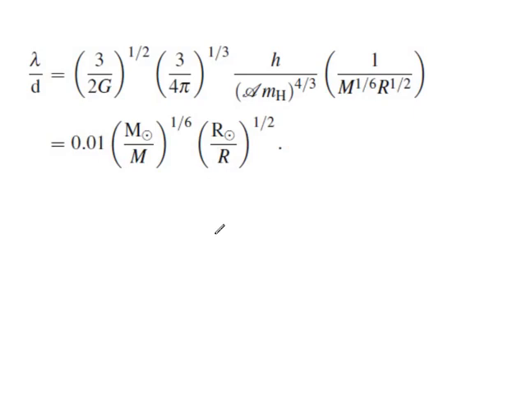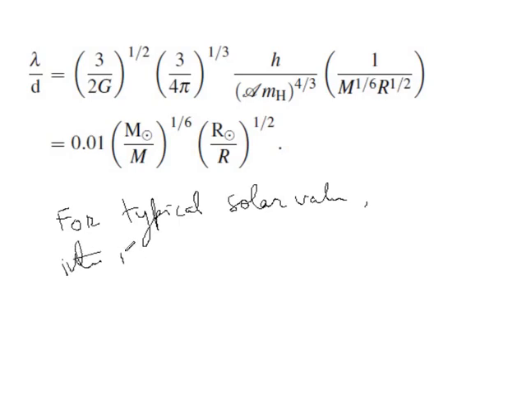So what does this mean? This means that for typical solar values, the interactions are dominated, you see this number 0.01. Had it been 2, 3, 5, 100, then you would say no, quantum effects are important. But here, this is very small, of the order of again 1%. So with this we can say that indeed the interactions are dominated by classical effects.